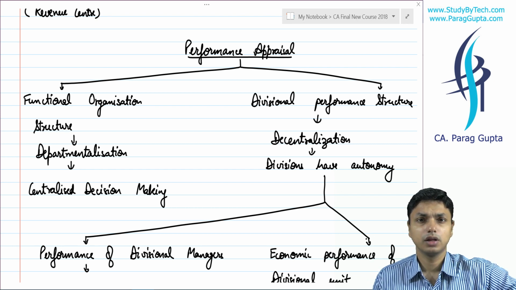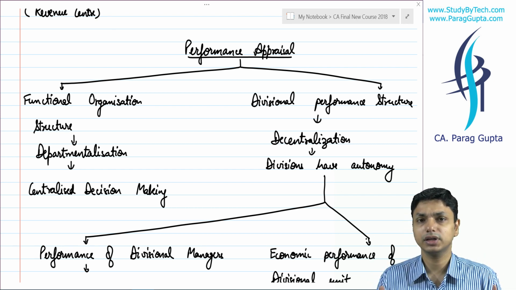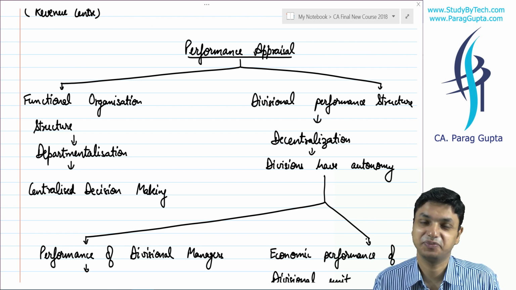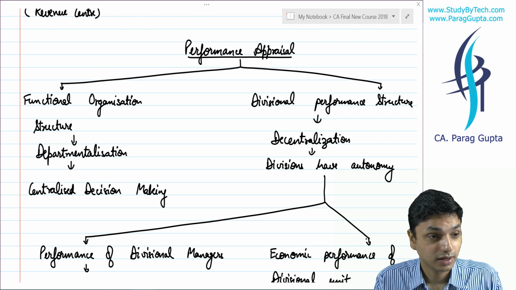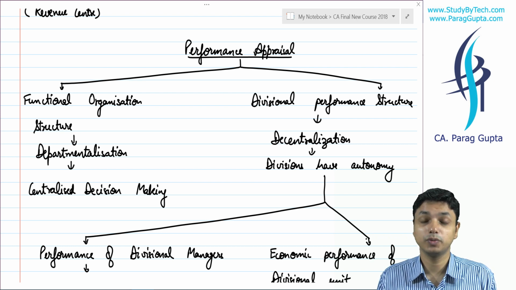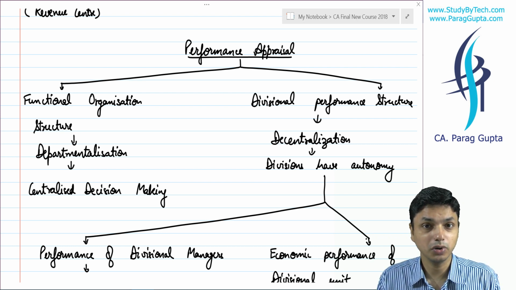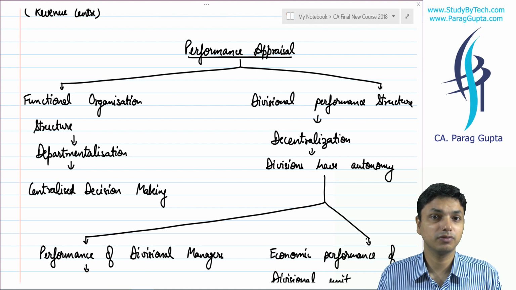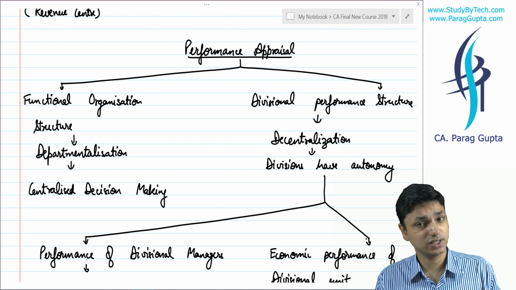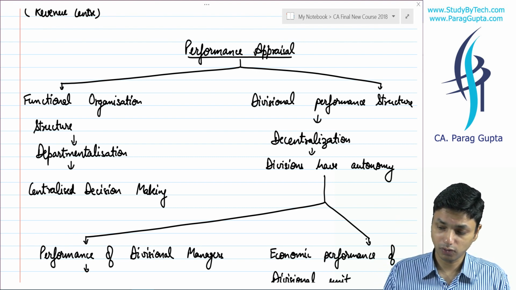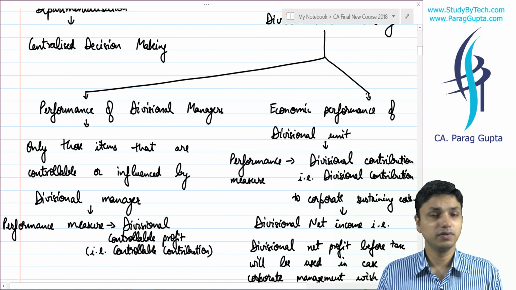Here we give autonomy to our managers to take decisions. We want divisional managers to play autonomous roles for the welfare of their divisions as well as the organization. So obviously divisions have autonomy.